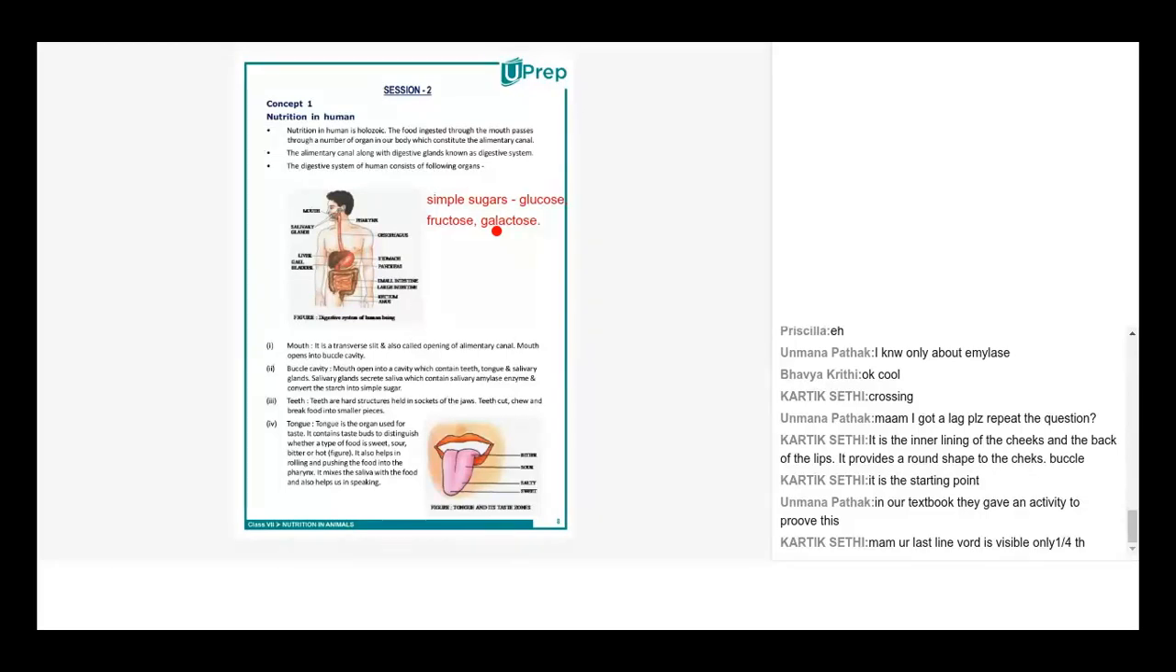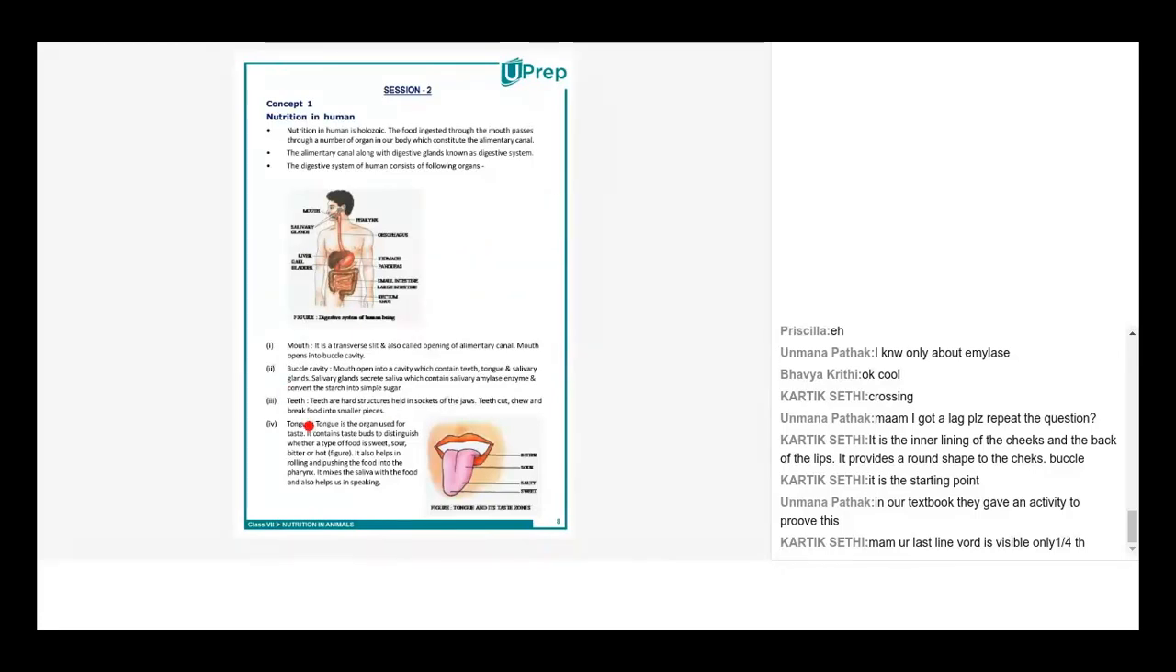So basically it will convert starch to simple sugars. This is what happens. This is what is done by salivary amylase. So the first process of digestion happens in our mouth, that is, the buccal cavity.